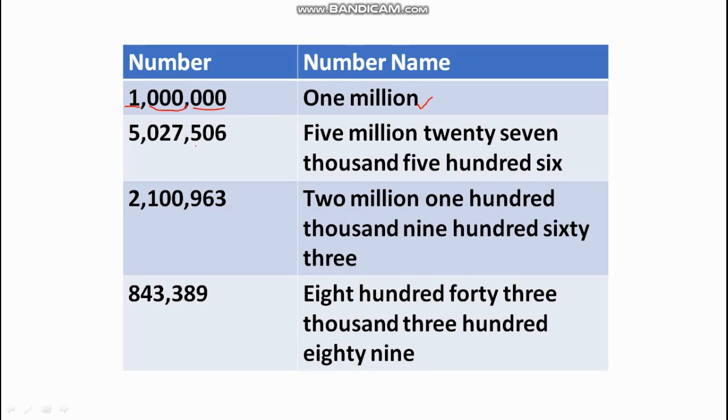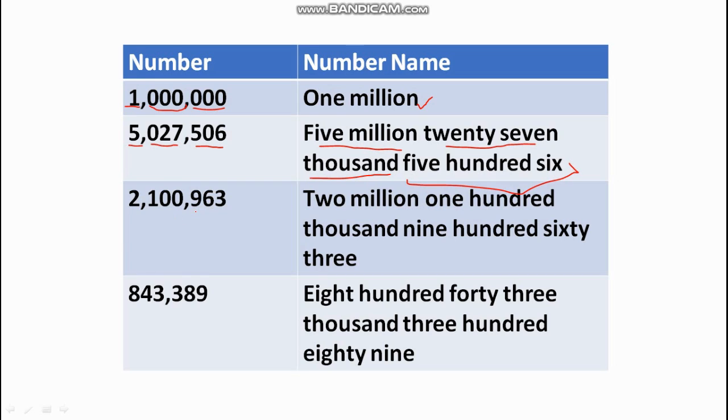This is again ones period, thousands period, and millions period. So this is 5,027,000, because at 100,000 place there is a 0. So we will just take 27,506.